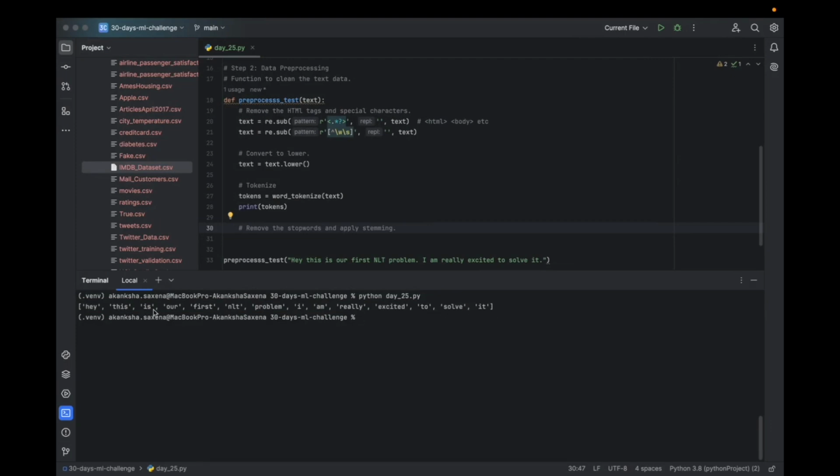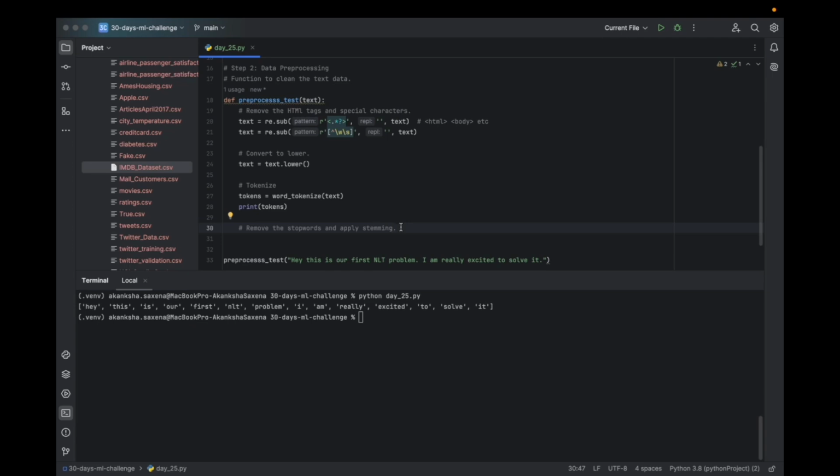They are not that important for the model to be trained. What is important here are words like problem, NLTK, excited, solve. We do not need to, it, I, is. They do not add much value to the training, to the sentiments, right?